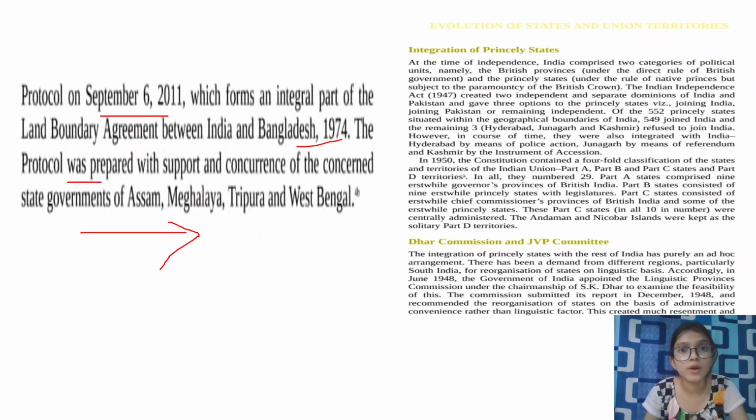So till now we have covered Articles 1, 2, 3. I could have continued the other part, but it would not be of much quality. So I don't want to compromise with the teaching. So the only topic that we have left in this chapter, that is evolution of states and union territories, I'll be completing in my next class.